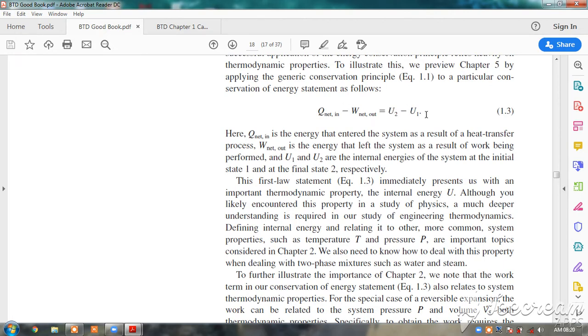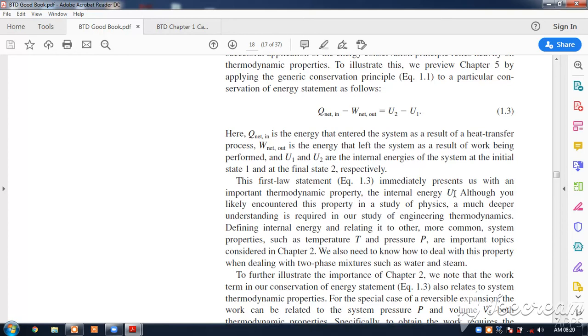This is the basis for the first law of thermodynamics, and this is how you come out with the concept of internal energy. The first law statement immediately presents us with an important thermodynamic property, the internal energy U. Okay, so from the first law of thermodynamics, we come to a new property called internal energy.